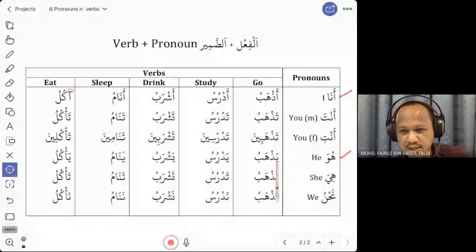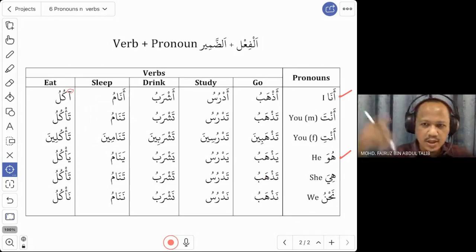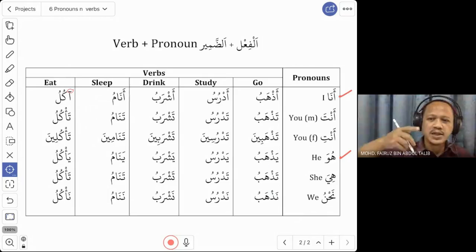Yazhabu. You get that? Just now for ana, we say azhabu. Now for huwa, we change a to ya. So we say yazhabu. Huwa yazhab. He goes. Huwa yazhab ila jami'ah.